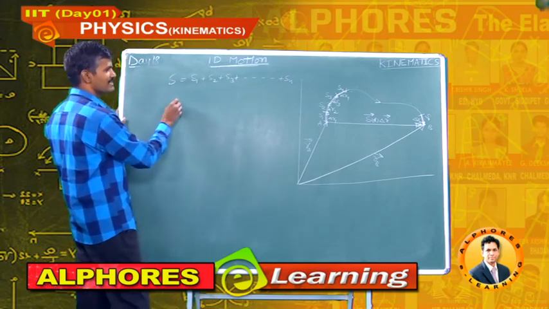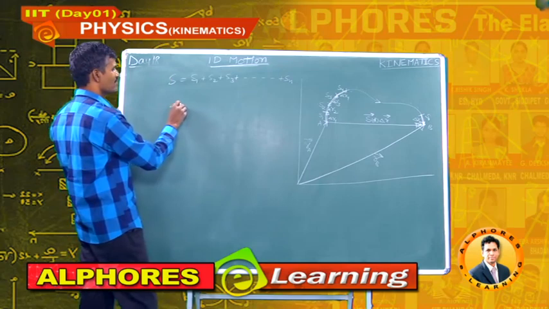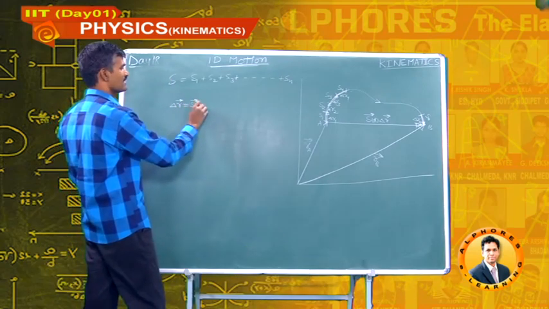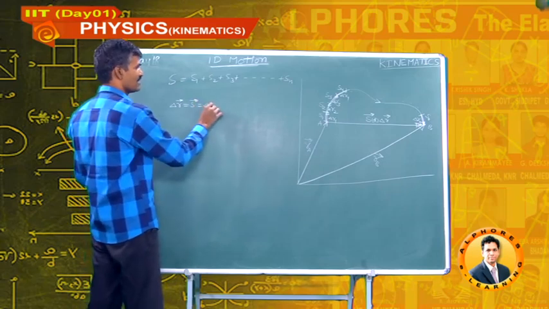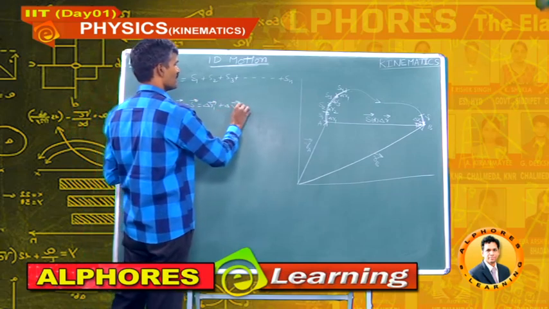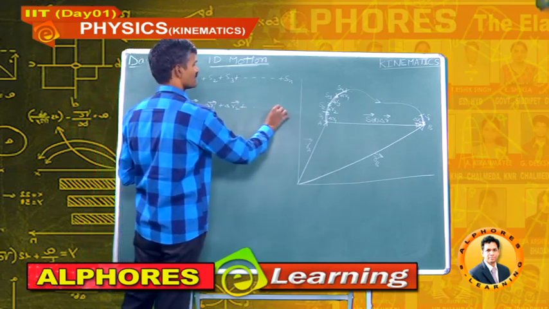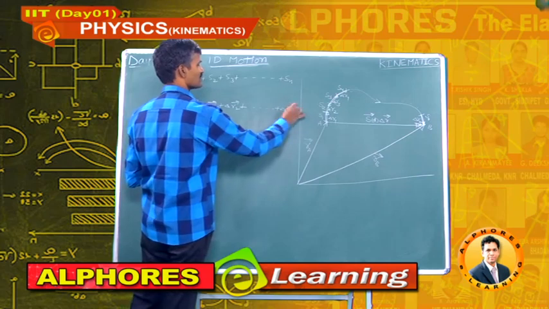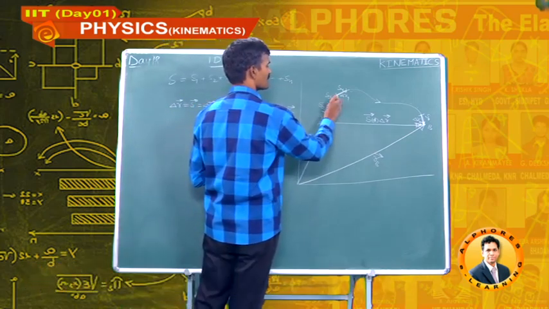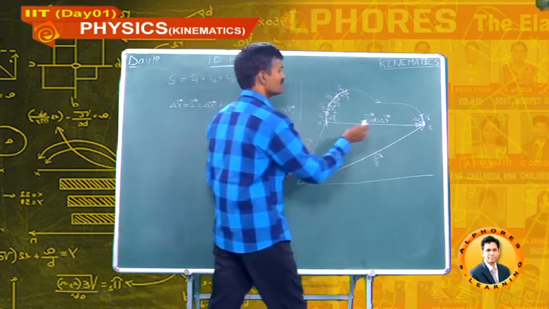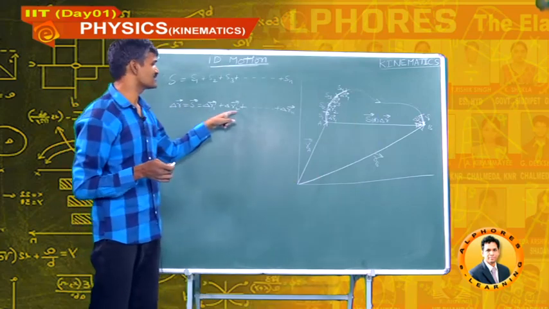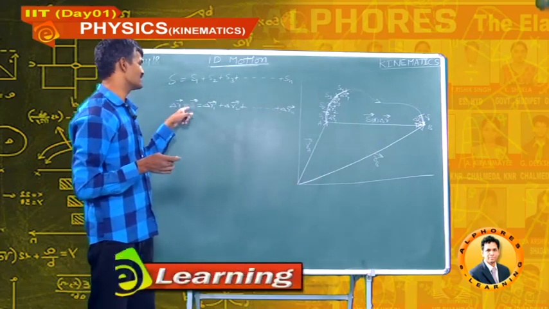So I can write delta R bar, or S bar, is nothing but delta R1 bar plus delta R2 bar plus and so on plus delta Rn bar. This is delta R1, a small displacement, delta R2, delta R3, delta R4 and this is delta Rn. By adding all these displacements, you will get the total displacement.